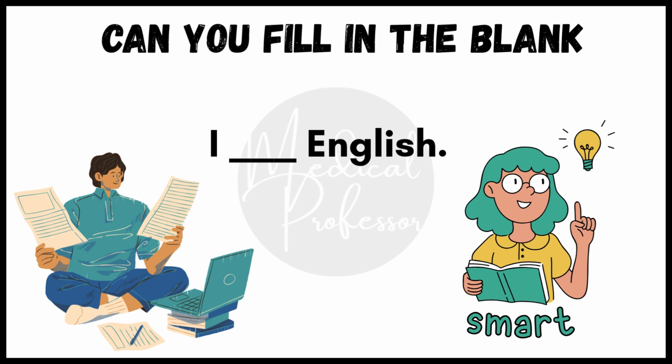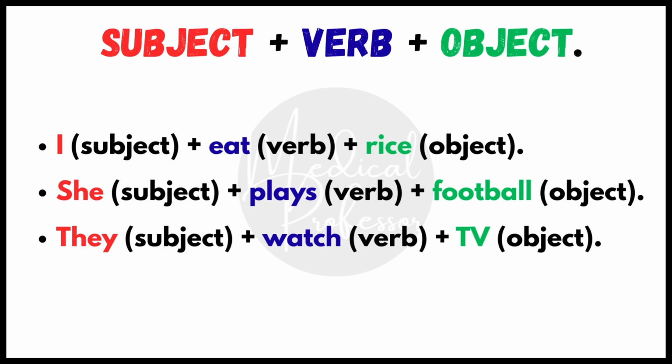Now that you know what a subject, a verb, and an object are, let's put them together in a complete sentence. The structure is very simple: subject plus verb plus object. For example, I subject, eat verb, rice object. Number 2, she subject, plays verb, football object. She plays football. They watch TV. They subject, watch verb, TV object.